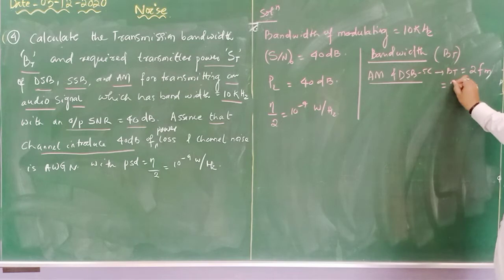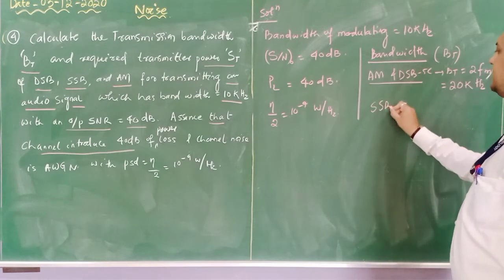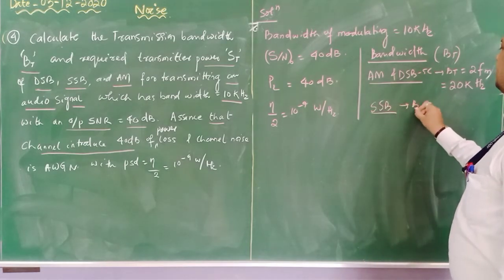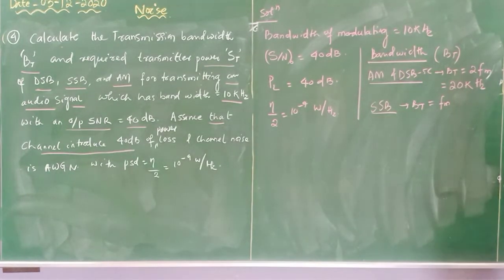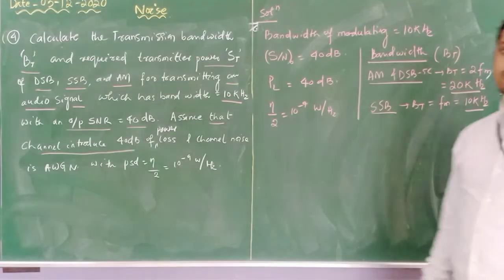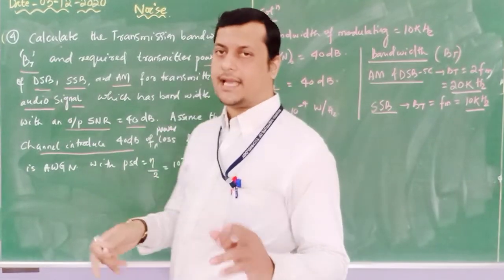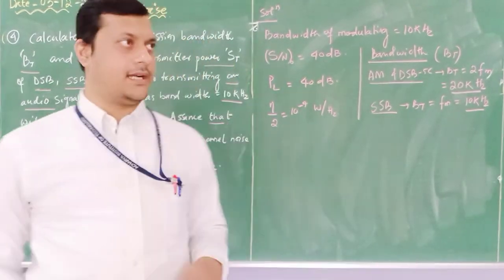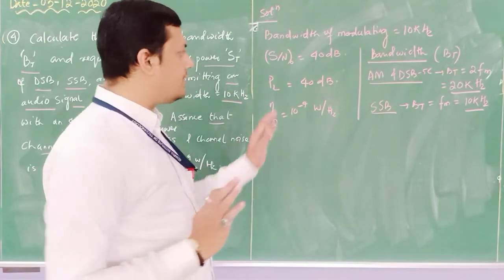It is 10 kHz, so it is 20 kHz. For the SSB system, the bandwidth is the same as the modulating signal bandwidth, because here we transmit only either the upper sideband or the lower sideband. In DSB-SC, suppressing the carrier, two sidebands are transmitted. In AM, with the carrier, two sidebands are transmitted. So this is the bandwidth.